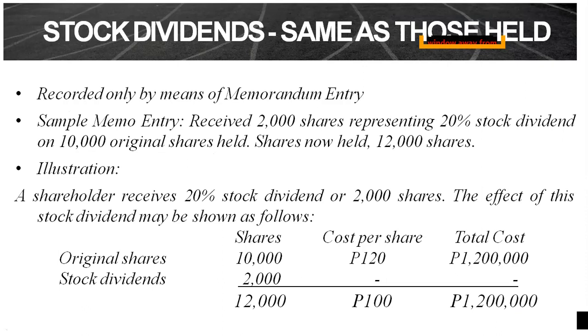So what we are going to account lang or i-check lang natin kung magkano na yung bagong cost per share natin, considering that the total cost will not increase, no? What will increase is your number of shares. Tapos yung cost per share mo, you would expect na bababa siya. In this case, from 120, naging 100 na lang.